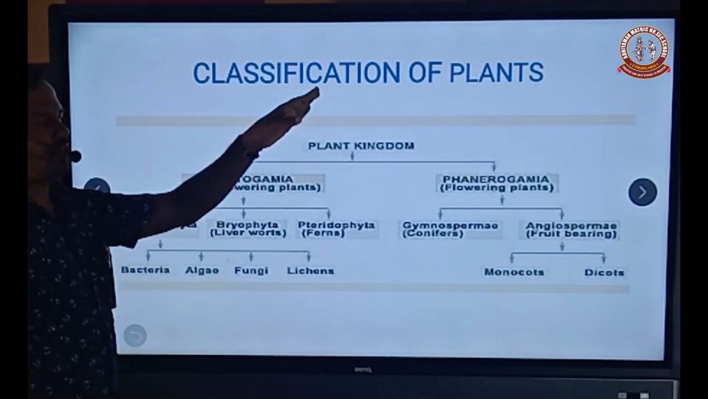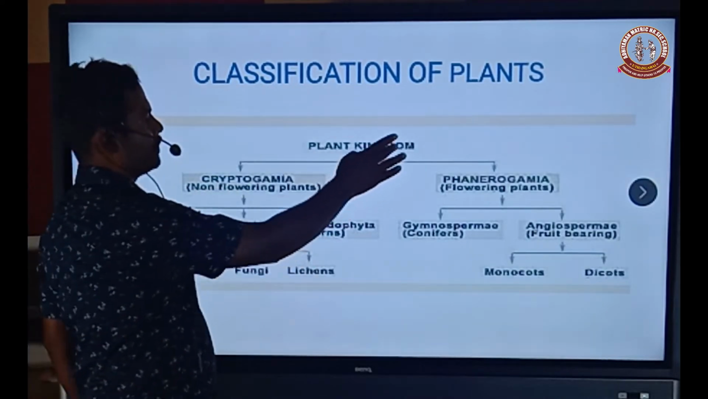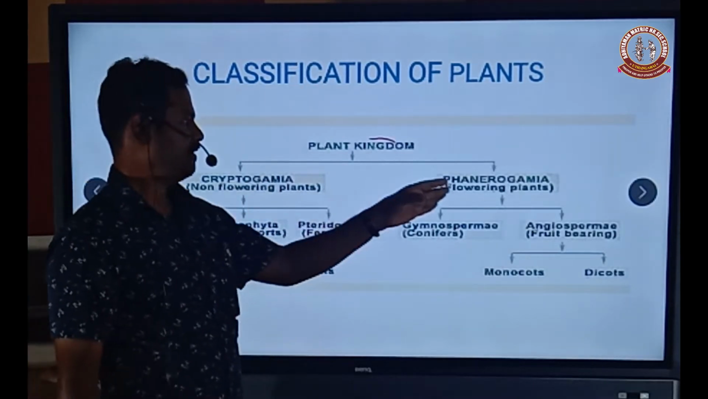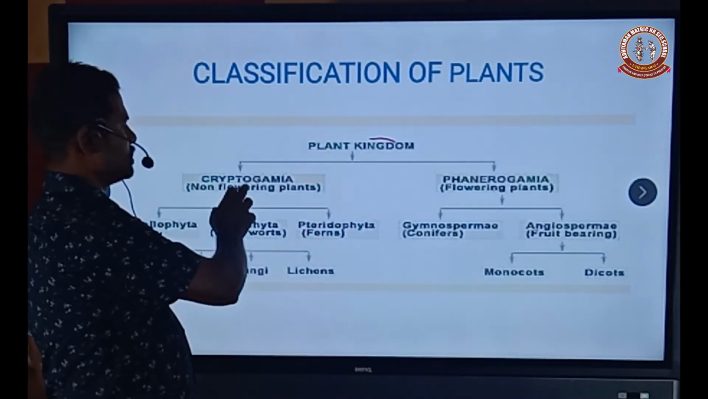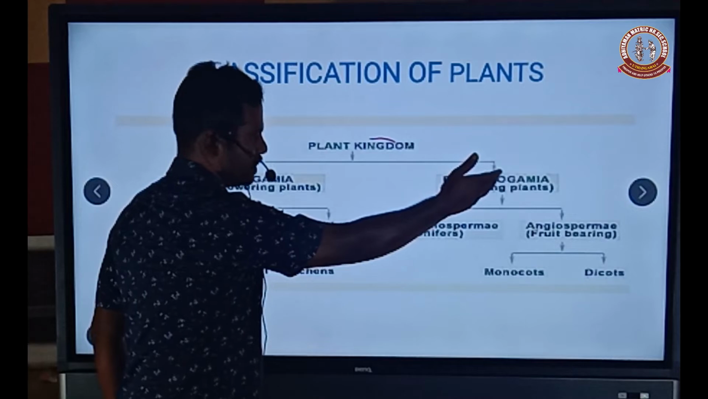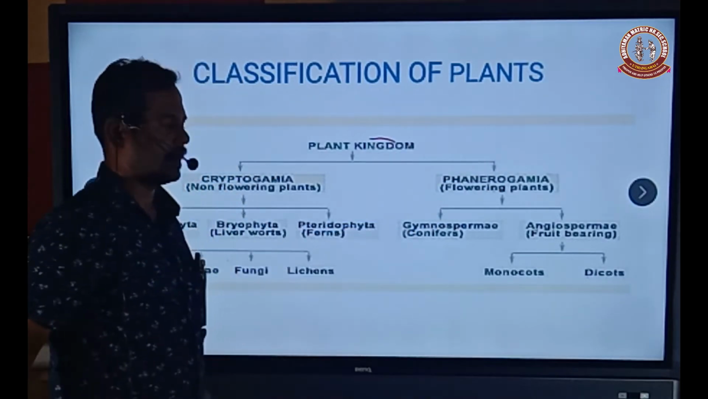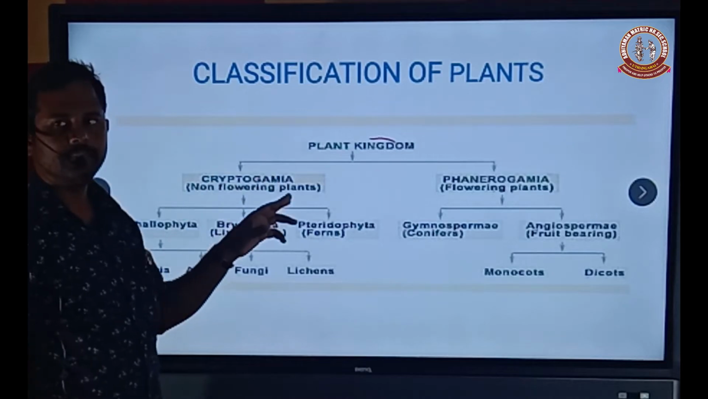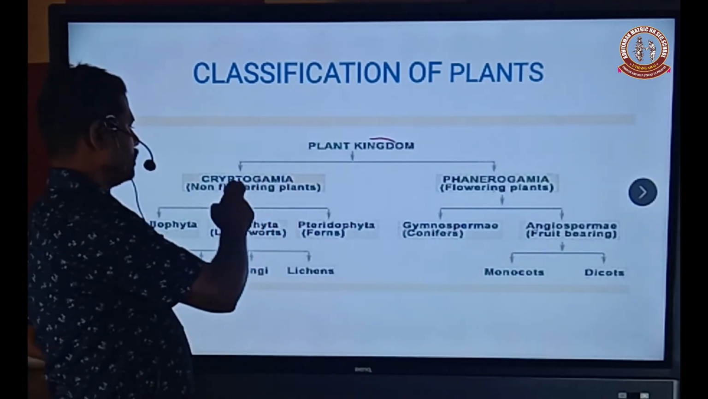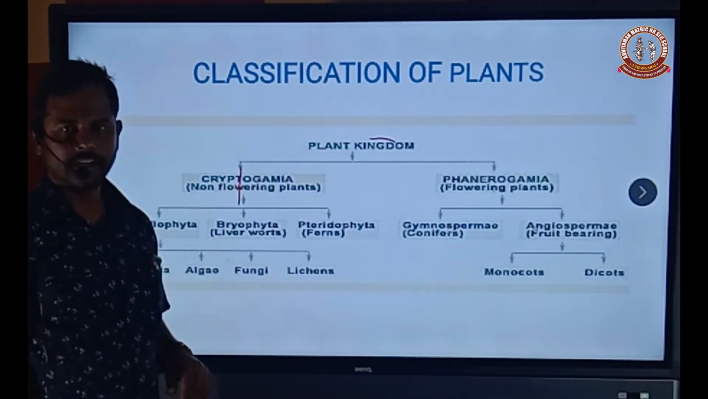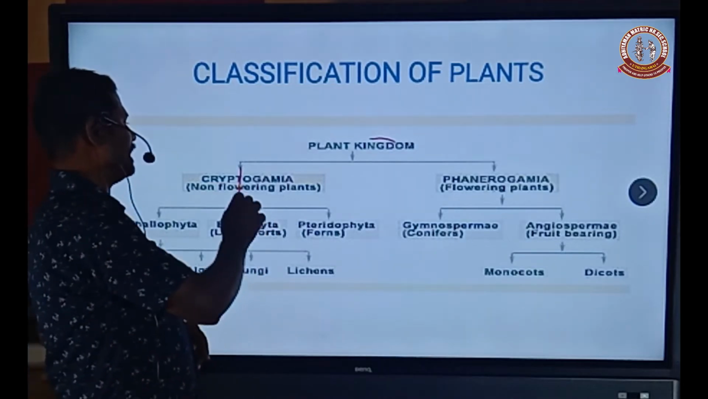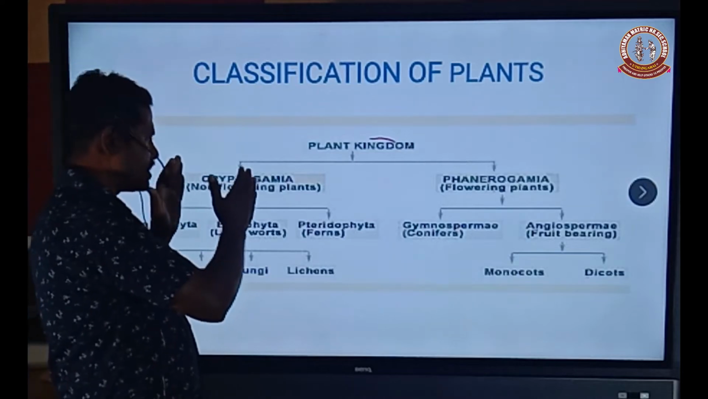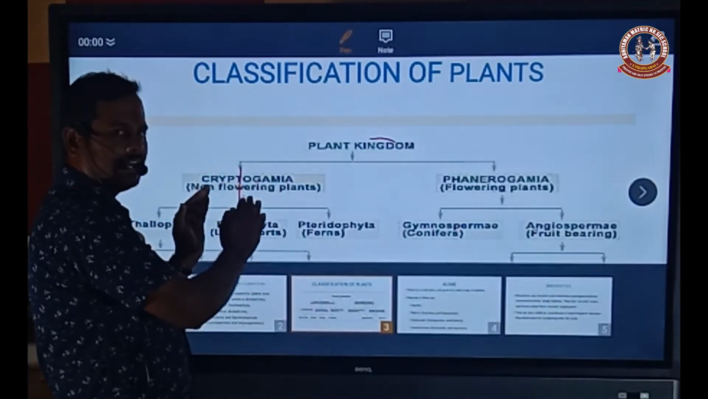Now the classification of plants. The plant kingdom can be classified into two divisions: subdivision one is cryptogamia and subdivision two is phanerogamia. First, cryptogamia. What is meant by cryptogamia? In Greek, crypto means hidden and gamia means marry. So the sexual characters are hidden.